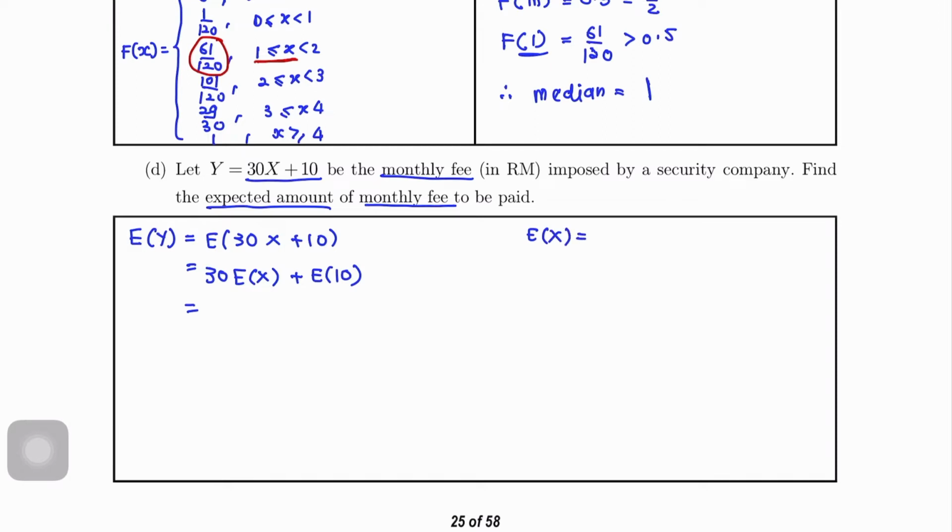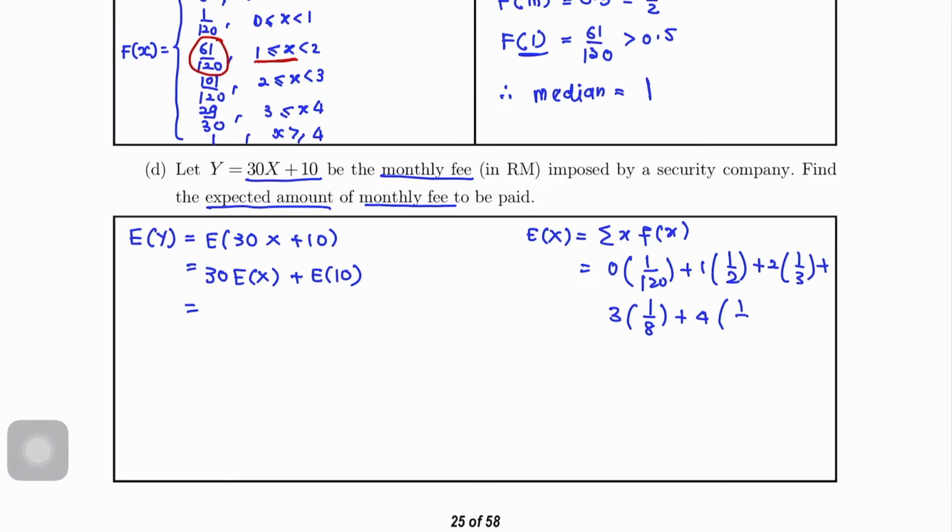EX adalah summation X times Fx. Okay, for this case, so 0 times 1 over 120 plus 1 times 1 over 2 plus 2 times 1 over 3 plus 3 times 1 over 8 plus 4 times 1 over 30.